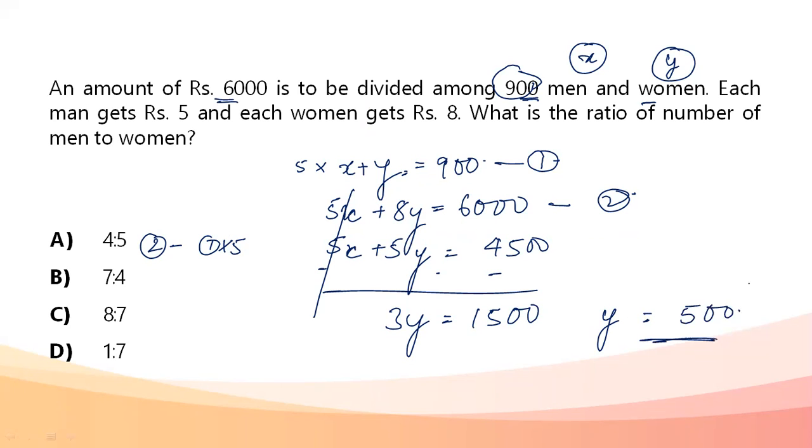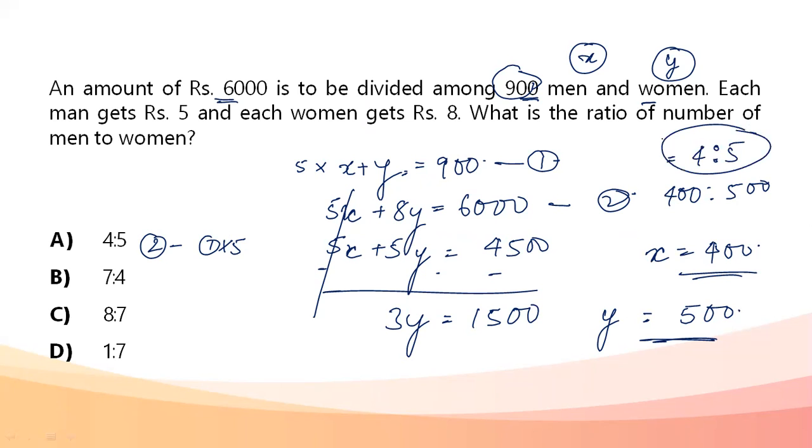That is, I have 500 women. If there are 500 women, the number of men becomes 400. So what is the ratio of the number of men to the number of women? Men to women is 400 is to 500. So the ratio that I'm looking for is 4 is to 5. My answer is option A.